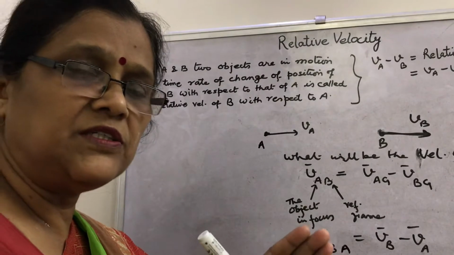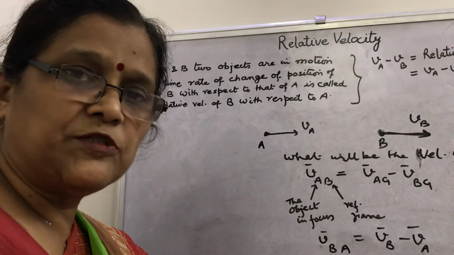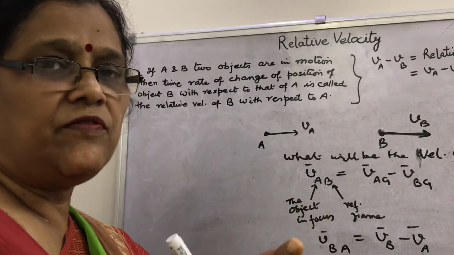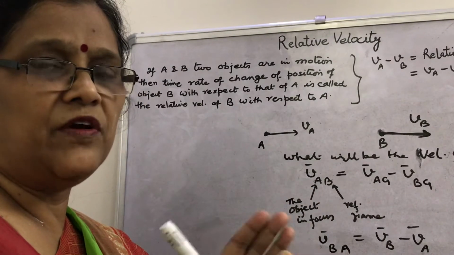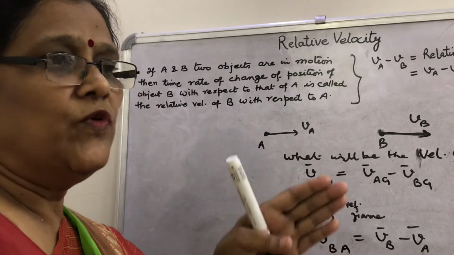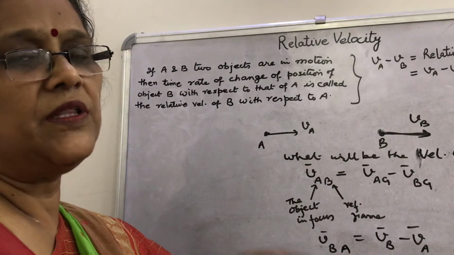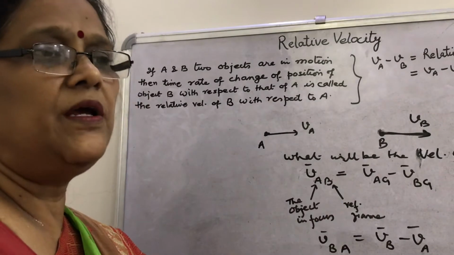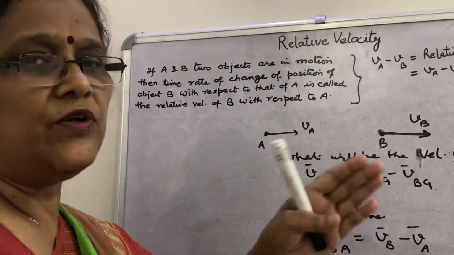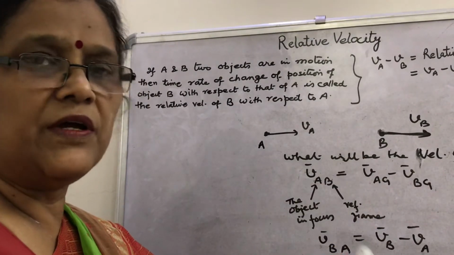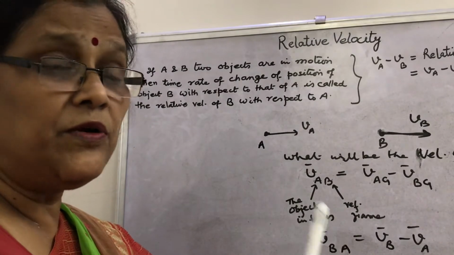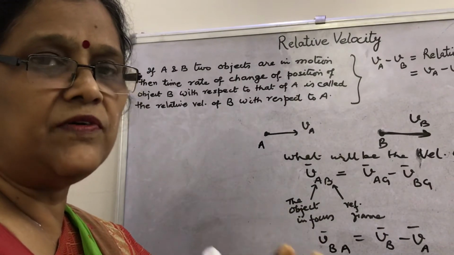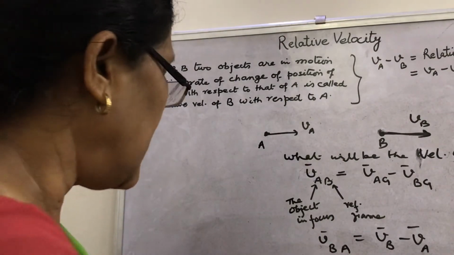First we will discuss what is relative displacement, that is position. Then, with the help of the position-time graph, we will show what the x-t graph will be when the relative velocity is 0, when the relative velocity is positive and when it is negative, when two objects are moving in opposite directions. Then graphically, first we will discuss how to plot the graph.